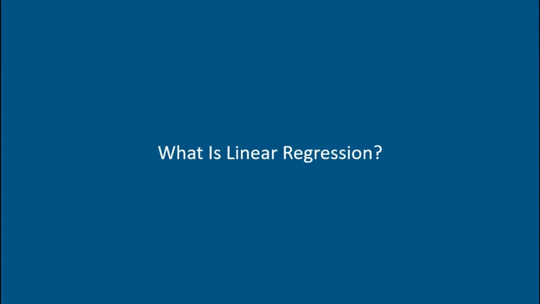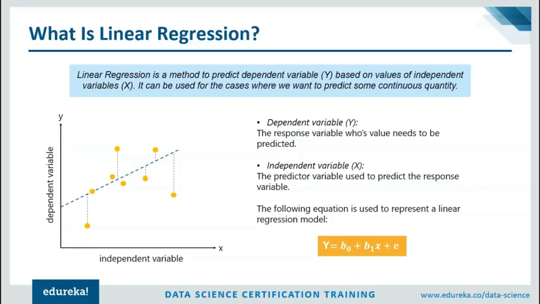Now, let's move ahead and see what exactly linear regression is. Linear regression is a method to predict a dependent variable y based on values of independent variables x. In the previous example where I discussed the stock price, the dependent variable is the stock price, since the price of a stock depends and varies over a period of time, correct?